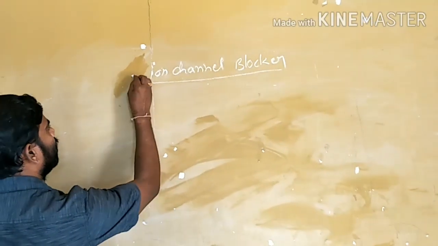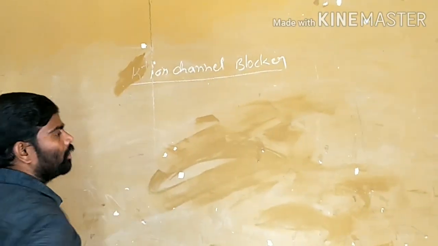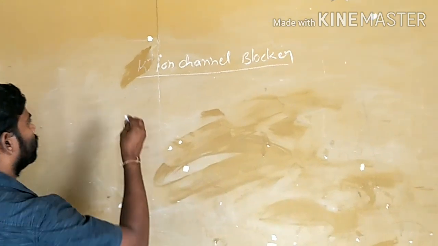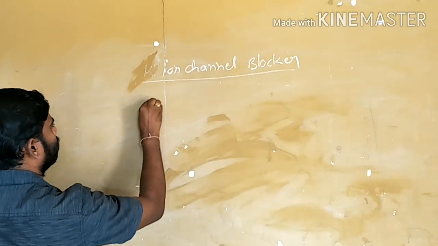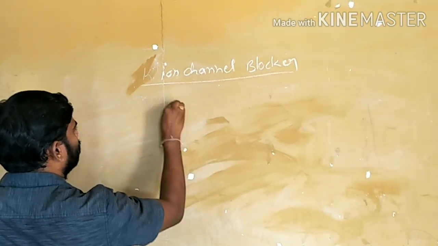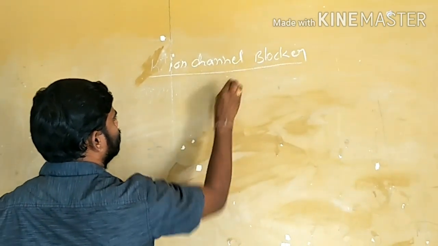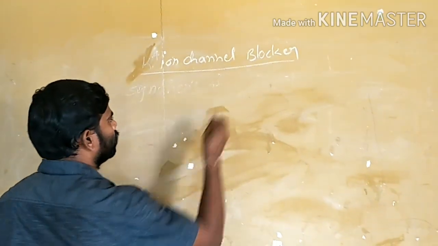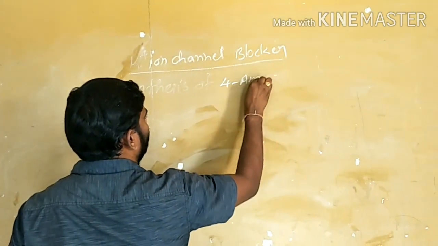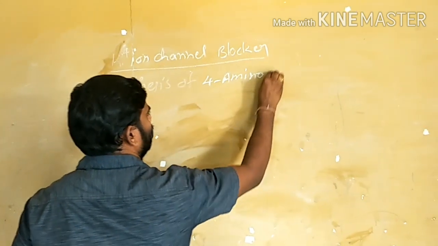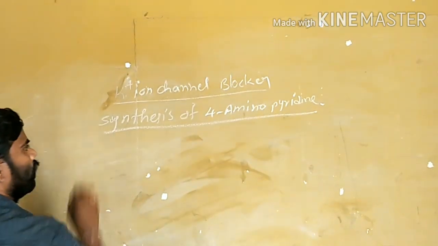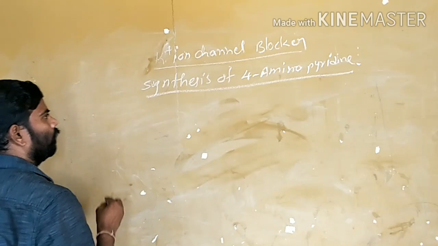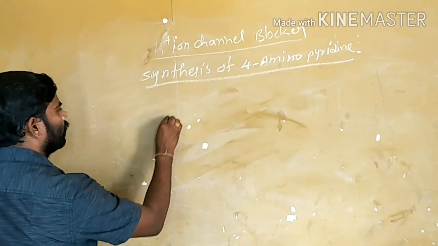Next we are going to discuss the calcium ion channel blockers. The synthesis of 4-aminopyridine. See, for the synthesis of 4-aminopyridine,